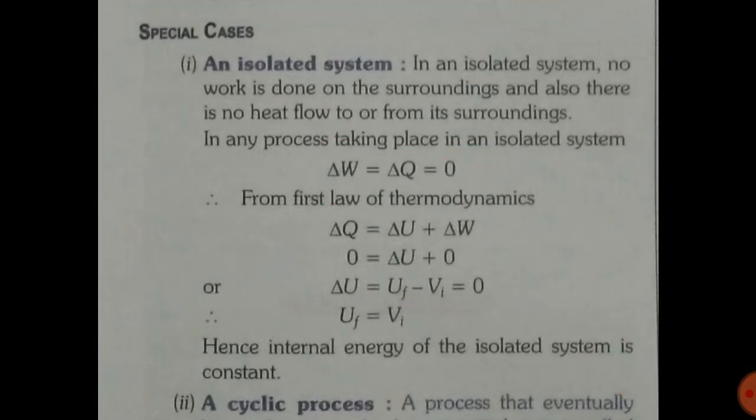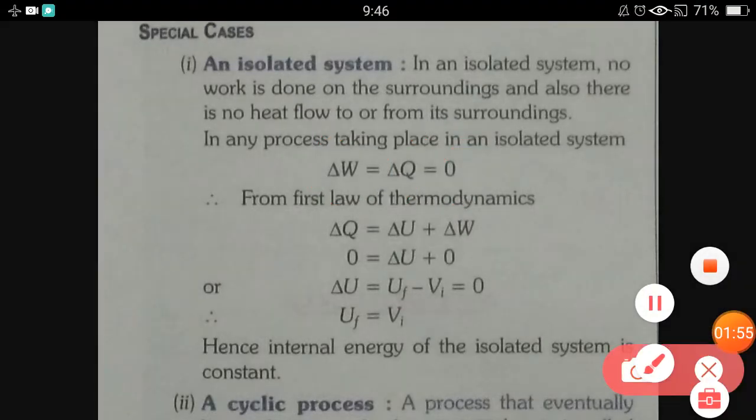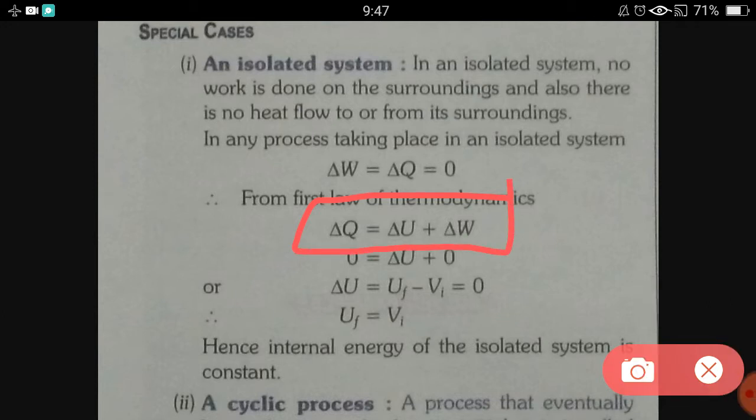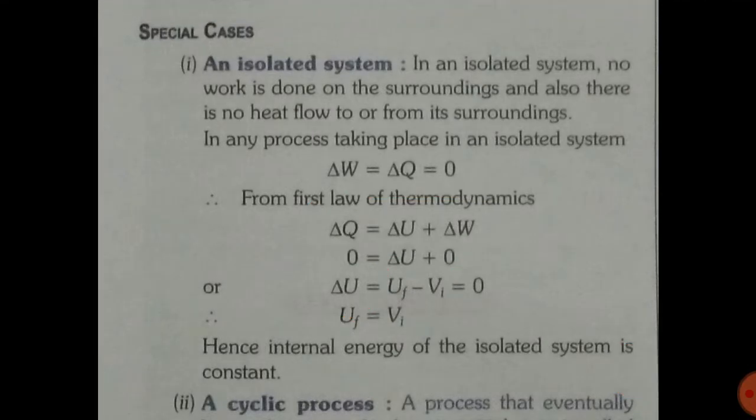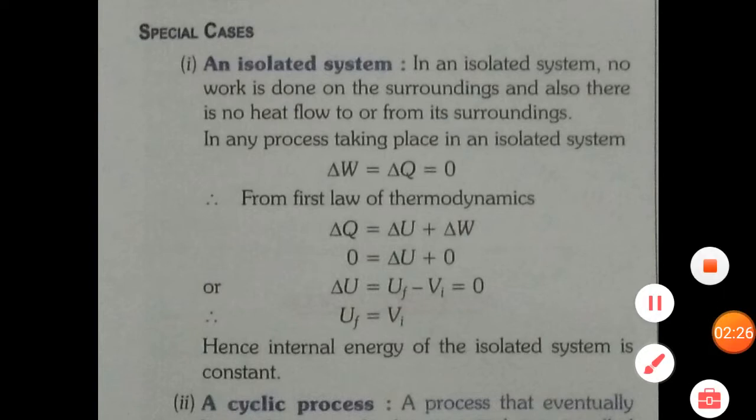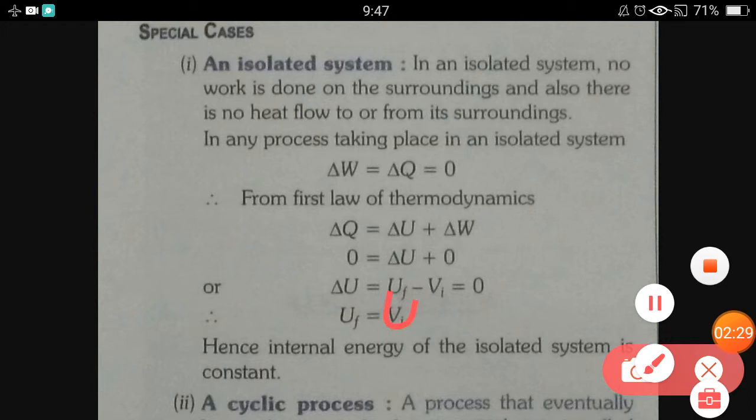According to the formula del Q equals del U plus del W, if we put del Q and del W equal to 0, we have the change in internal energy, del U, equal to 0. That means there will be no change in energy. So the final energy U_F will be equal to the initial energy U_I. It is not V_I, it is U_I here.